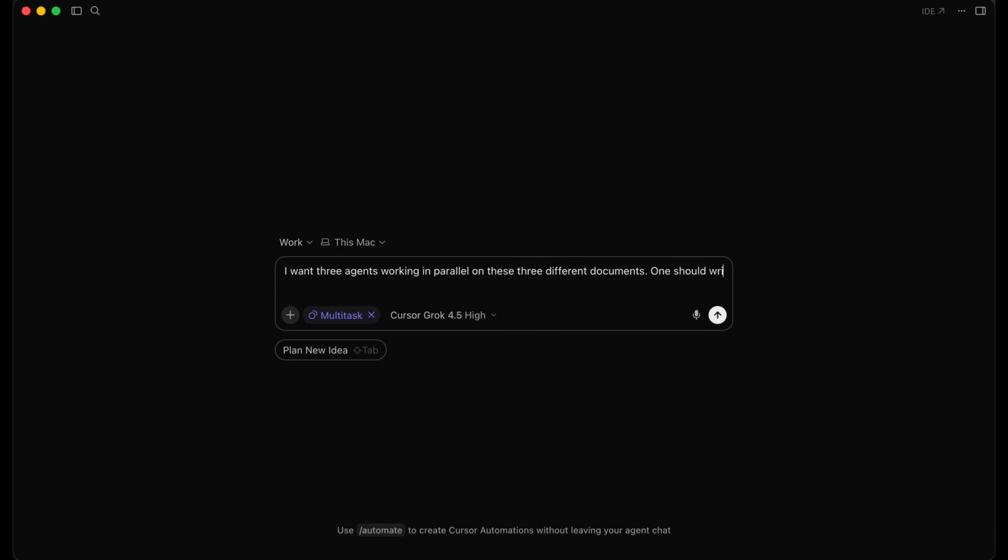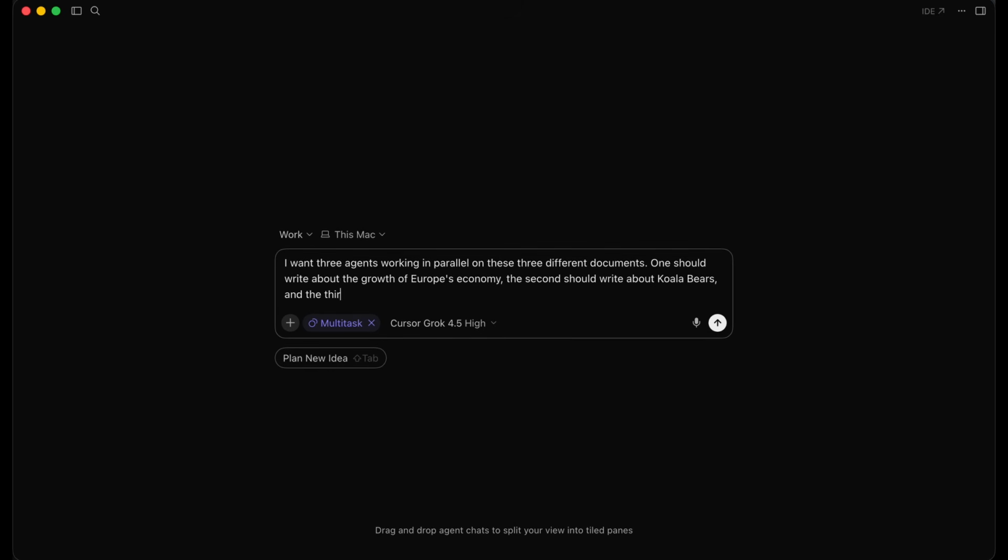One should write about the growth of Europe's economy. The second should write about koala bears. And the third should write about the impact of AI in finance.